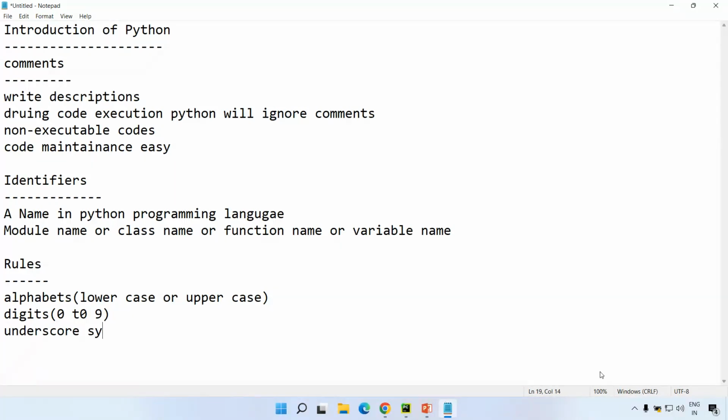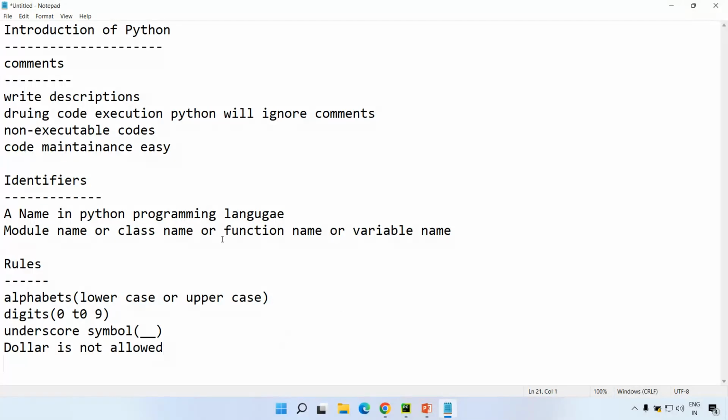So the only allowed special character or symbol is underscore. These are the main rules you need to understand: alphabets are allowed, digits are allowed, and underscore is allowed as the special symbol. Dollar is not allowed. Very important. If anybody uses dollar, it will not be allowed.